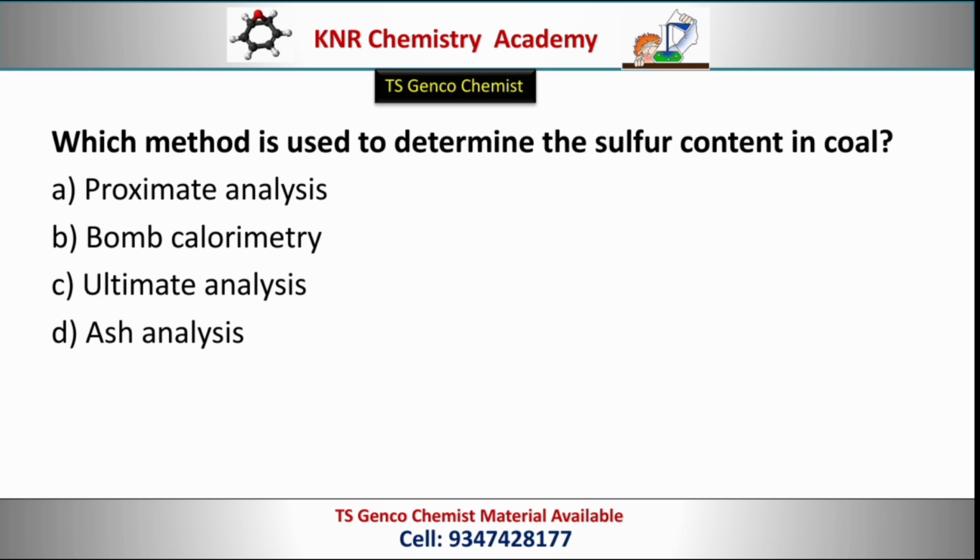Next question. Which method is used to determine the sulfur content in coal? Options: proximate analysis, bomb calorimetry, ultimate analysis, ash analysis. Correct option, option C, ultimate analysis.